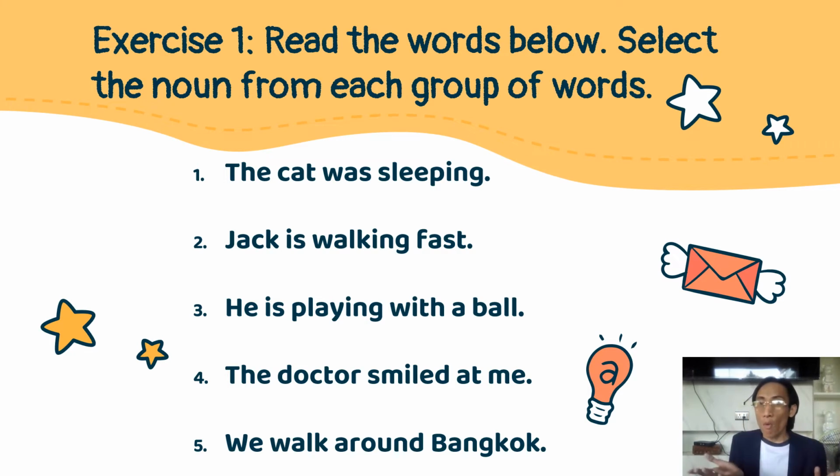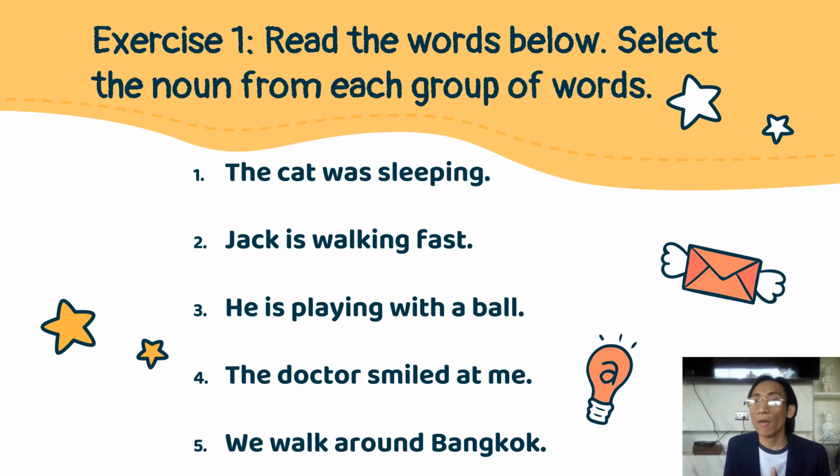Everyone, you can get a paper or anything available in your house. Write the sentences. Are you ready? Number 1: The cat was sleeping. Number 2: Jack is walking fast.